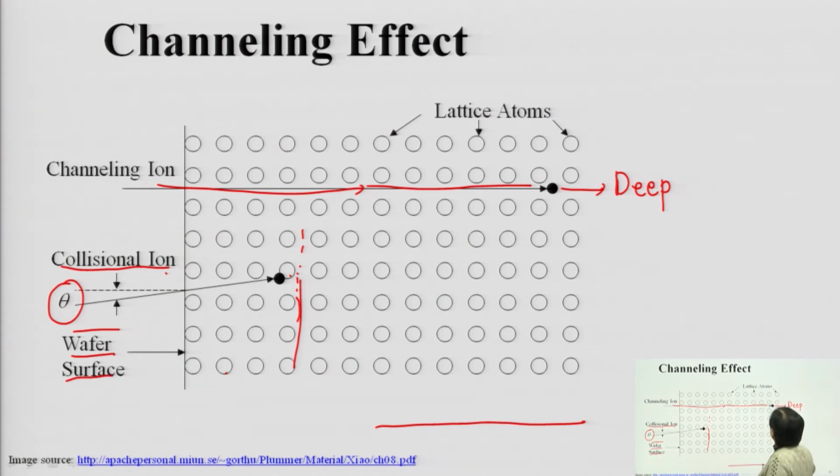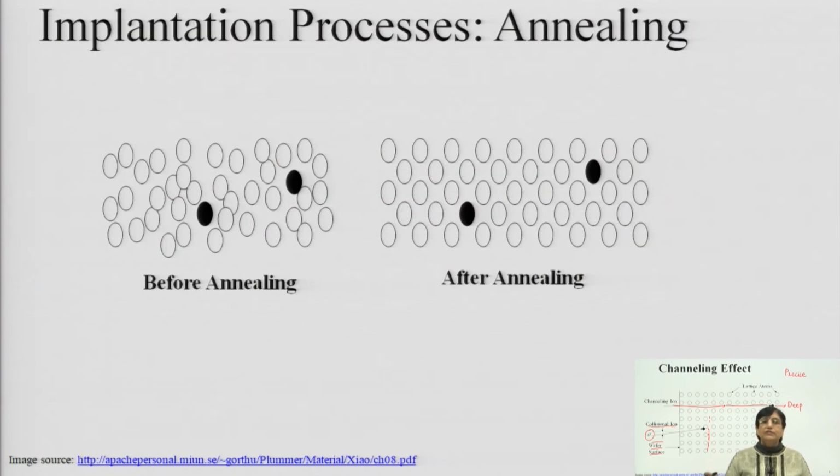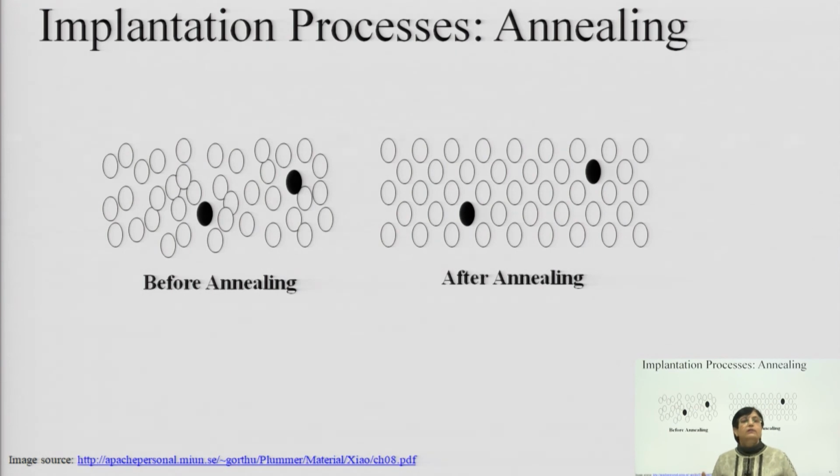So, that means when you want a precise profile, please understand, you must know both the stopping mechanisms. You must know whether the dosage you are going to use comprises heavy ions or lighter ions as compared to the host. Then you must know the energy at which they are to be bombarded, and how they are supposed to be channeled through the bulk.